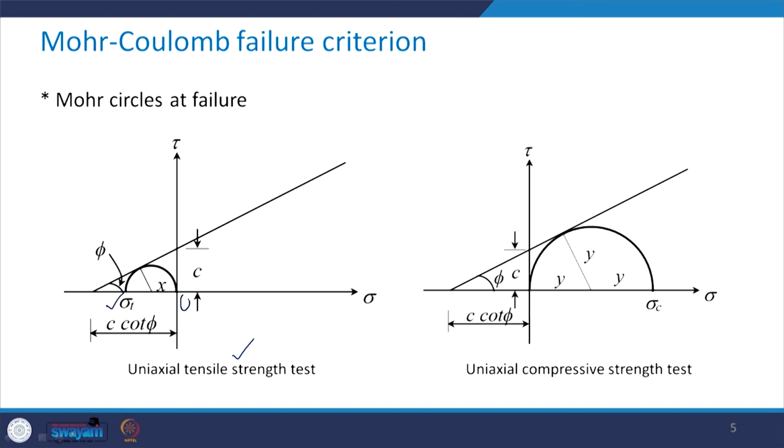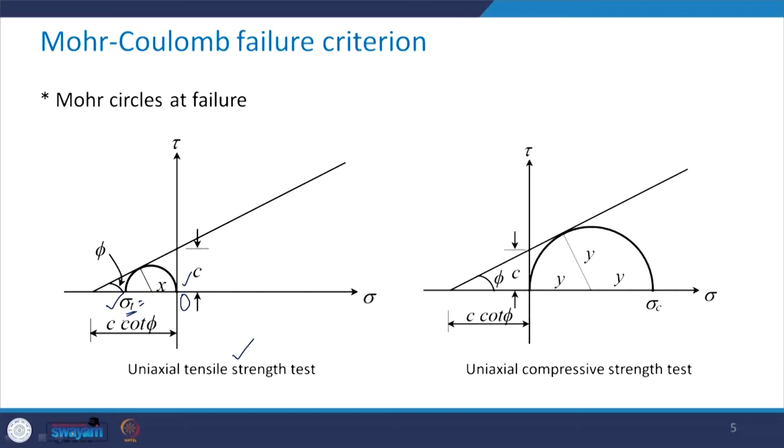This point is 0, so it is on this side of 0, so it is negative, and that is the reason we wrote that sigma 1 will be equal to 0 and sigma 3 is going to be equal to minus sigma t, because by definition sigma 1 is the major principal stress and sigma 3 is the minor principal stress.